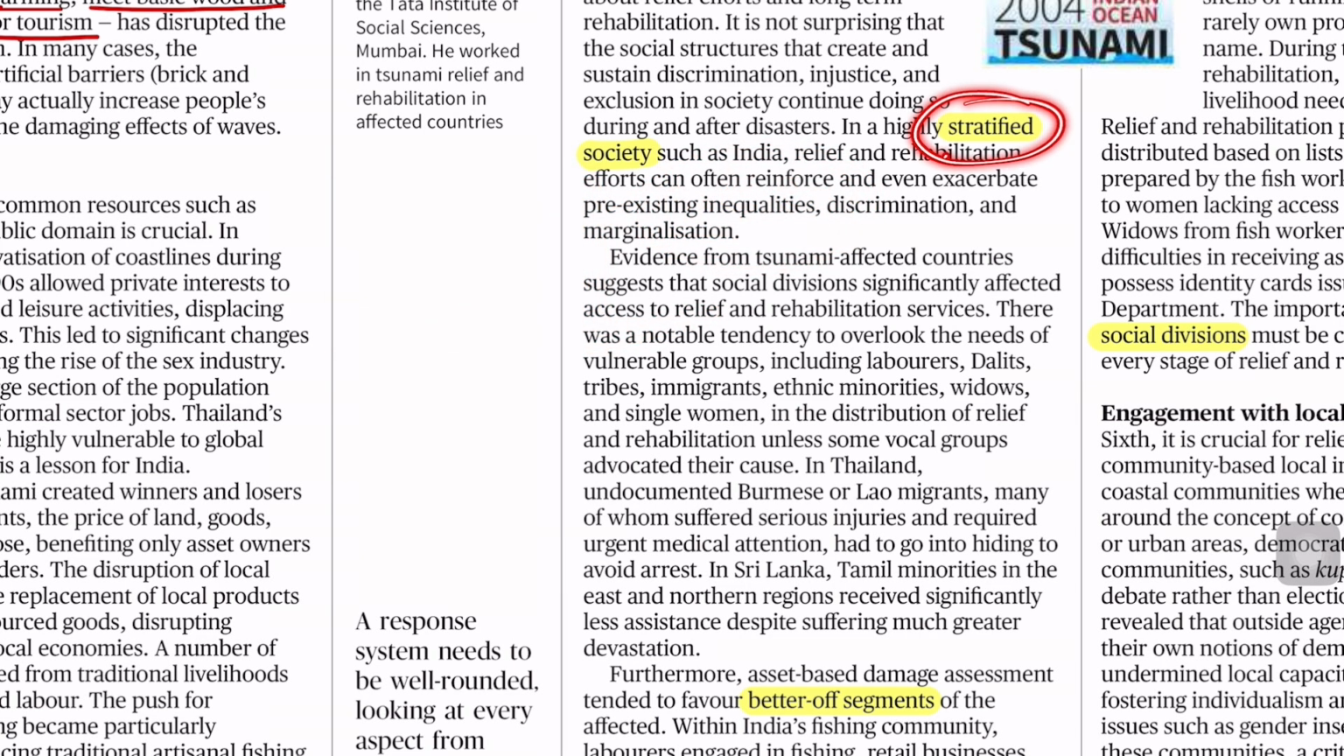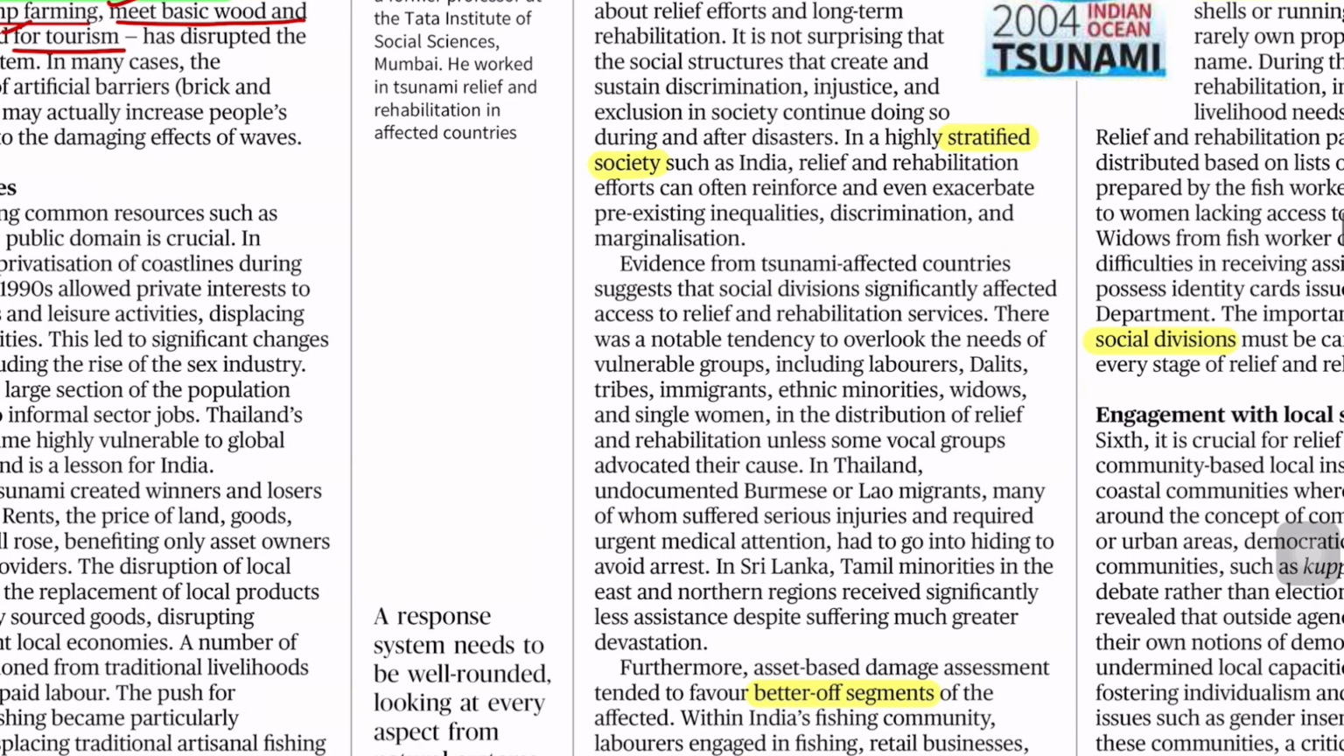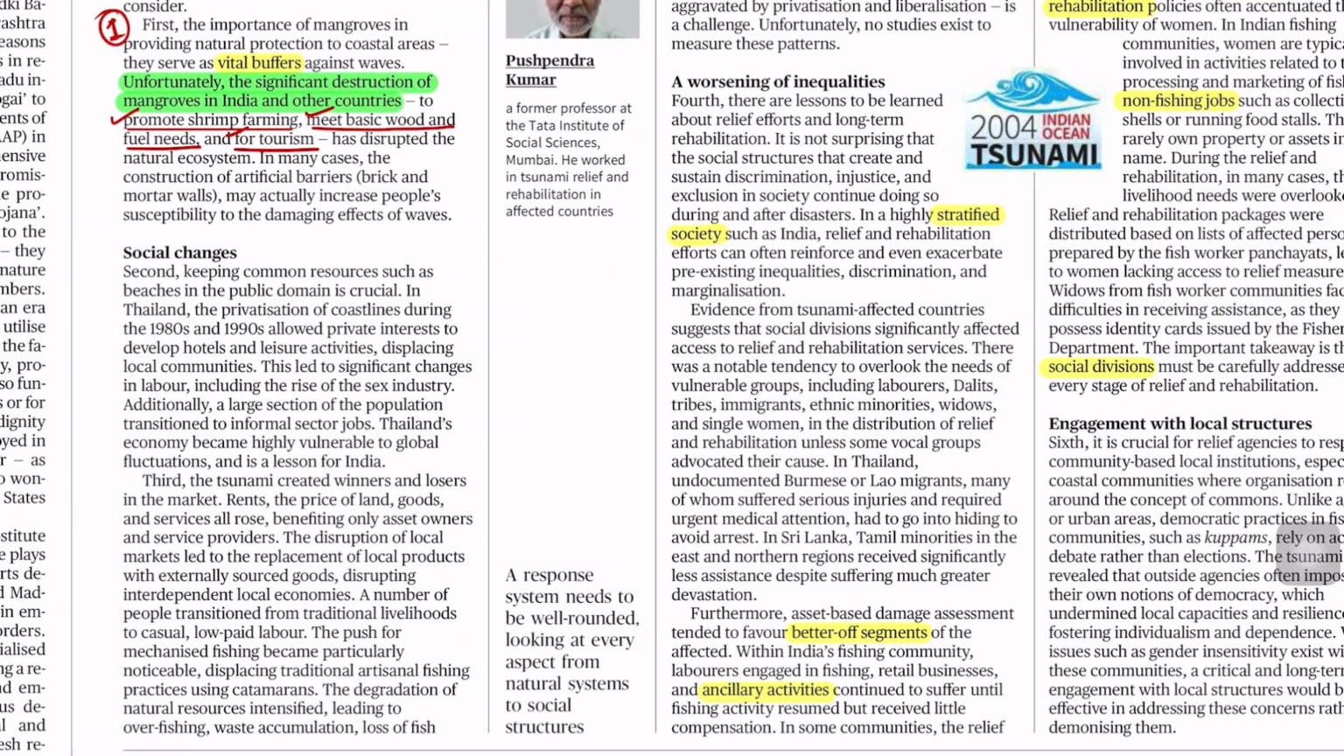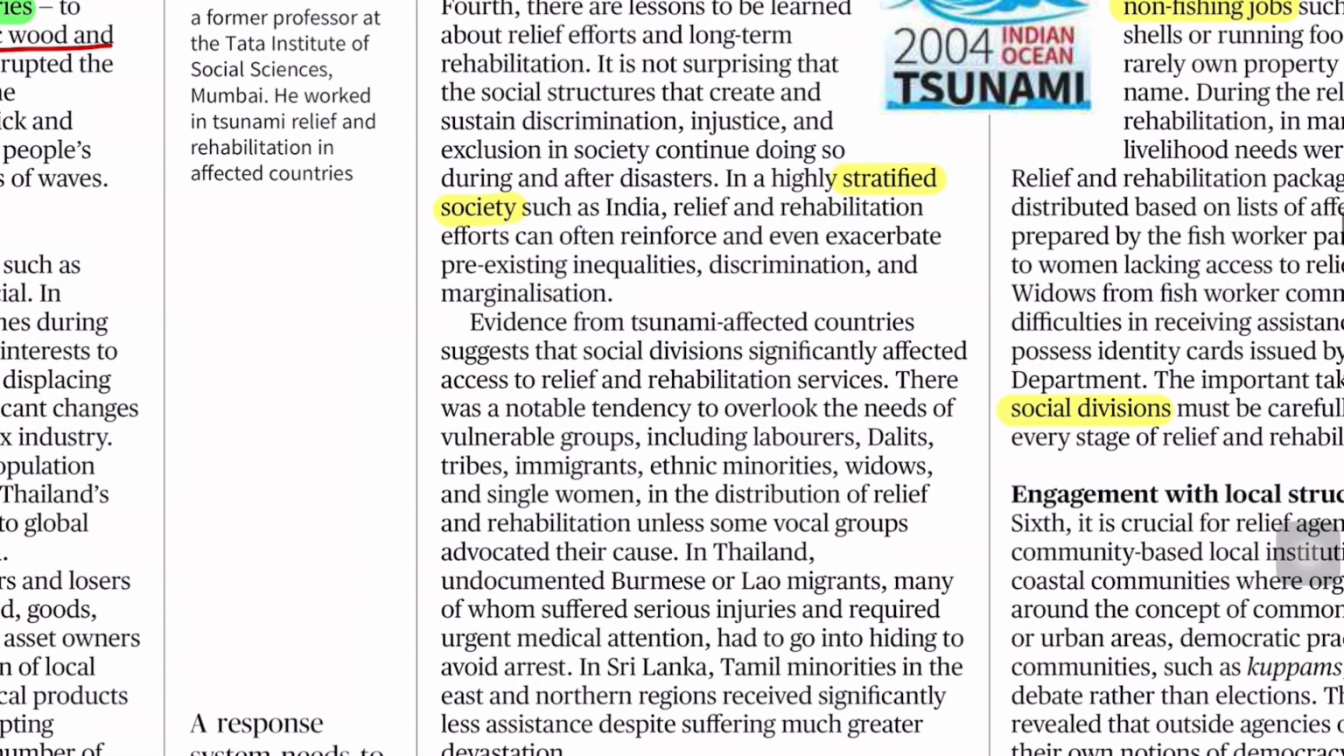So keeping stratified in the center, one keyword is stratified layers, another one is stratified society. What is stratified society? A society divided into layers based on class, caste. This is your stratified society. Similar keywords for stratified society will be hierarchical society, and segregated groups you can use.